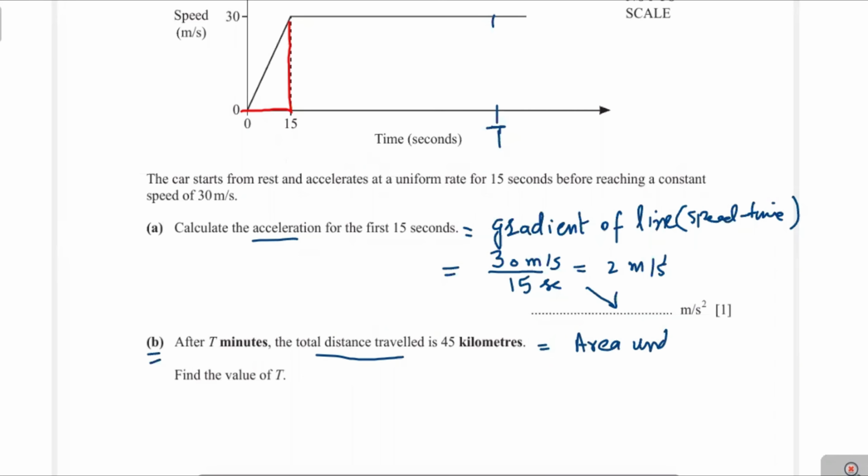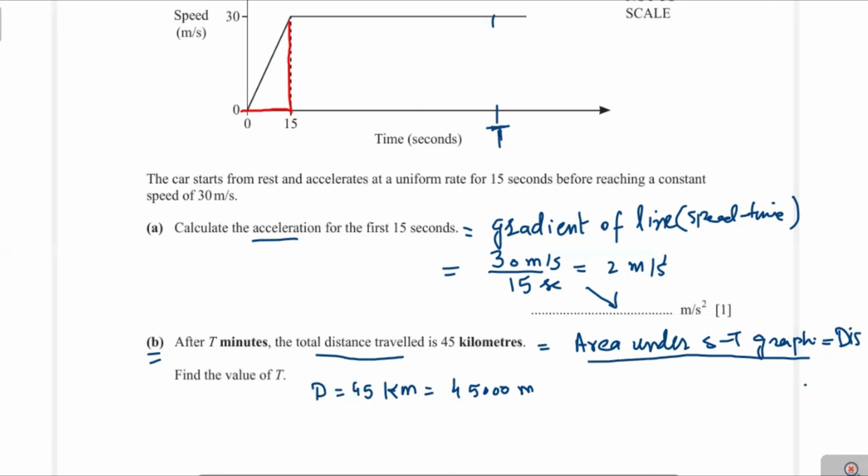We suppose that t is the time at which the total distance is 45 kilometers. Now we convert it into meters, so it becomes 45,000 meters. The area under the graph is equal to distance.